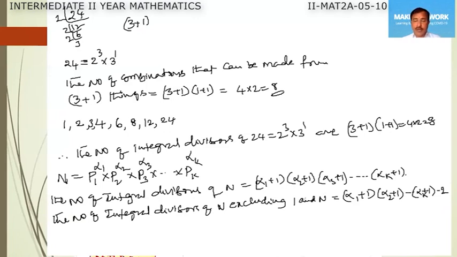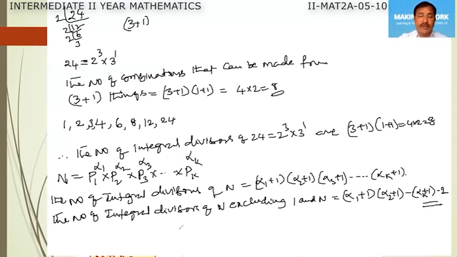So the combination formed by taking nothing, and the combination formed by taking all, these are the trivial divisors. They are called trivial divisors. So excluding these trivial divisors, the number of non-trivial divisors of this integral divisor n is equal to alpha 1 plus 1 into alpha 2 plus 1 and so on alpha k plus 1, minus 2. So this is the formula here.